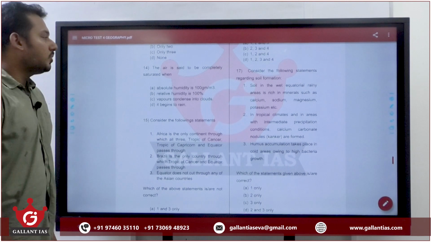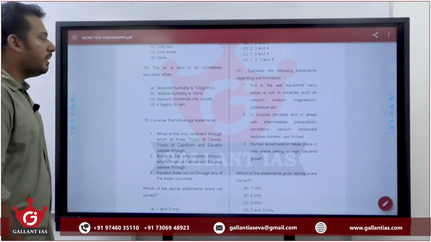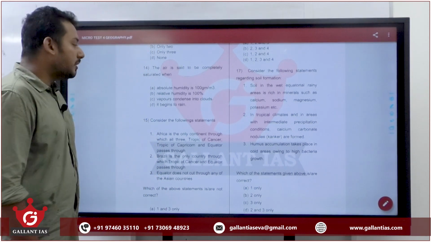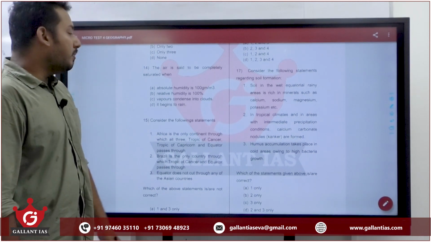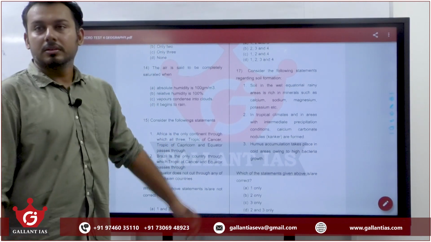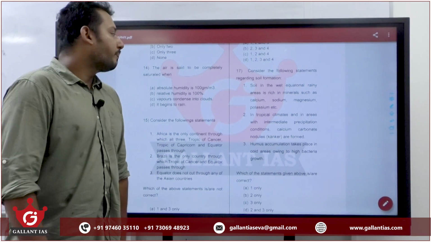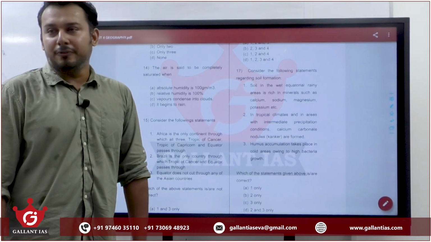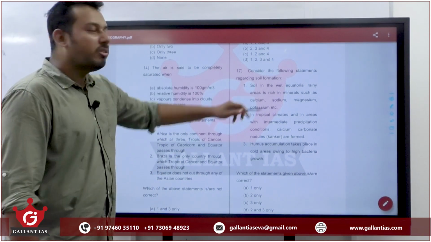Consider the following statement regarding soil formation. Soil in the wet equatorial rainy areas is rich in minerals such as calcium, sodium, magnesium, potassium. In tropical climates and in areas of intermediate precipitation condition, calcium carbonate nodules, canker are formed. Humus accumulation takes place in cold areas owing to high bacterial growth. What about statement 1? Right or wrong? Wrong. In equatorial region, due to heavy rainfall, the minerals from the soil get washed away due to leaching. So they are not rich in minerals.